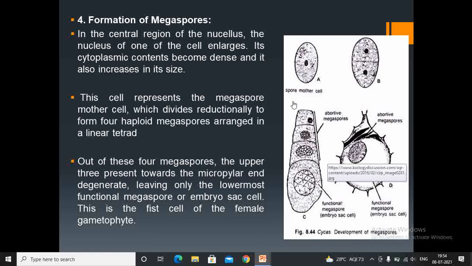One of the cells of the nucellus enlarges and divides, forming 4 cells, further giving rise to the female gametophyte. 3 cells, which are present at the upper side, degenerate; only the one present at the basal side acts as the female gametophyte.